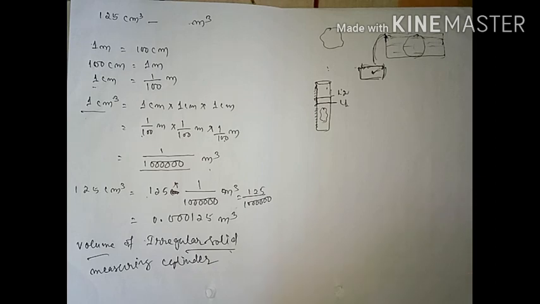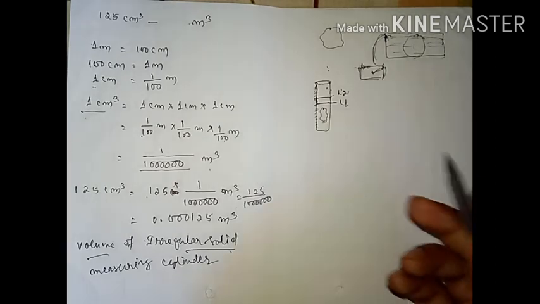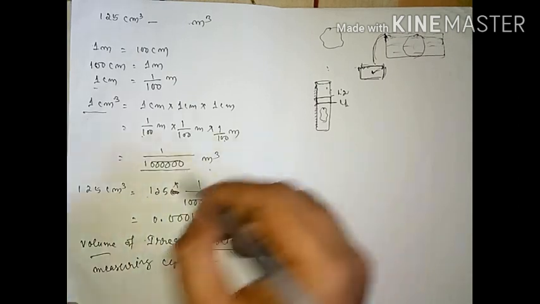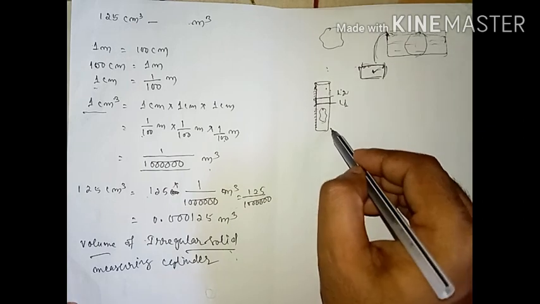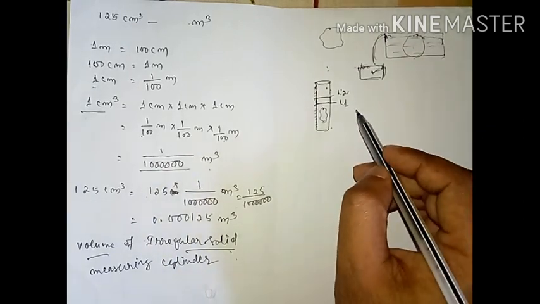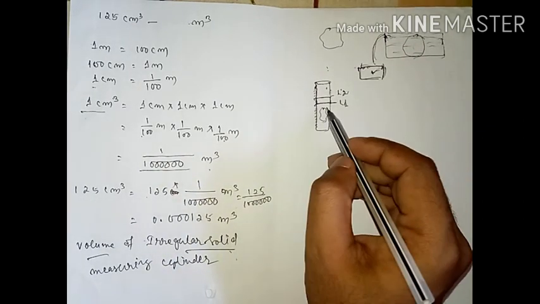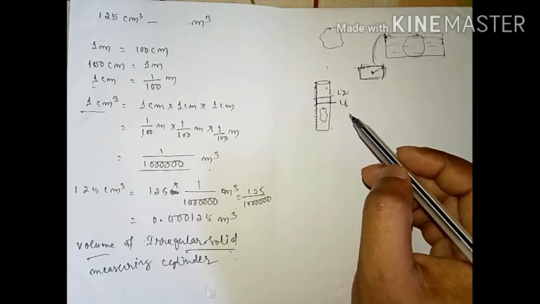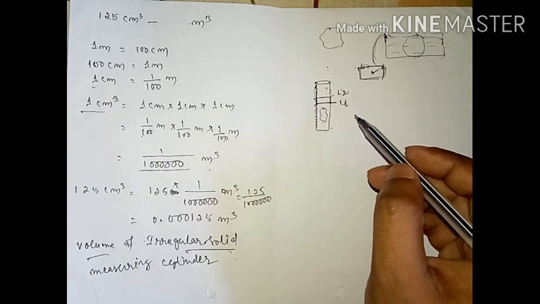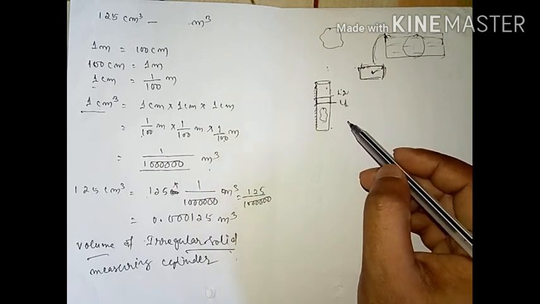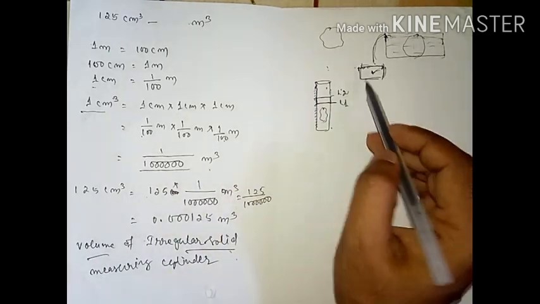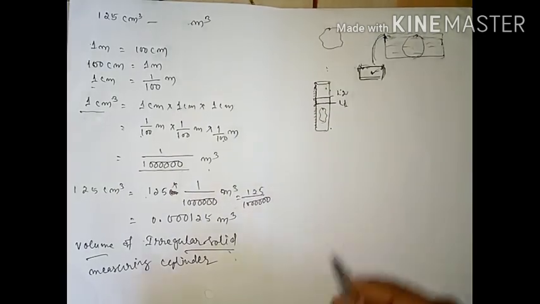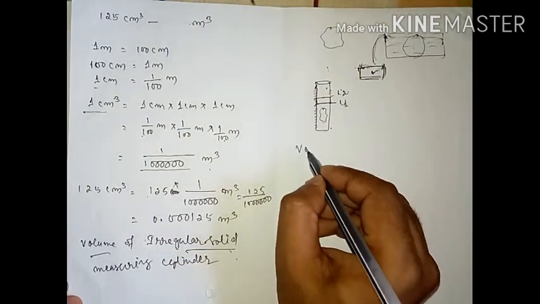So this is one process. Understood? This one is the volume of an irregular solid, and by this process you can find it. From this measuring cylinder you got the idea how you can measure. The water displacement method, which I just discussed, can also be used to find the volume of any irregular solid. Now the volume of liquid: how can you find out the volume of liquid?